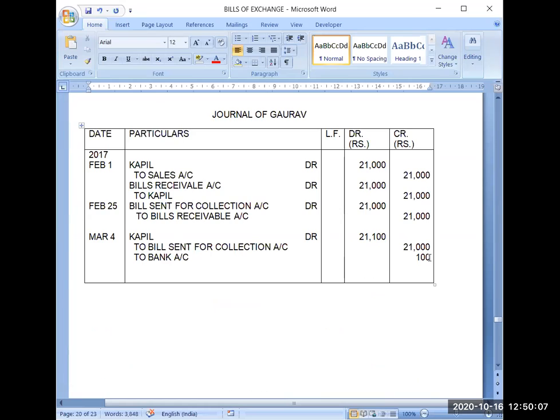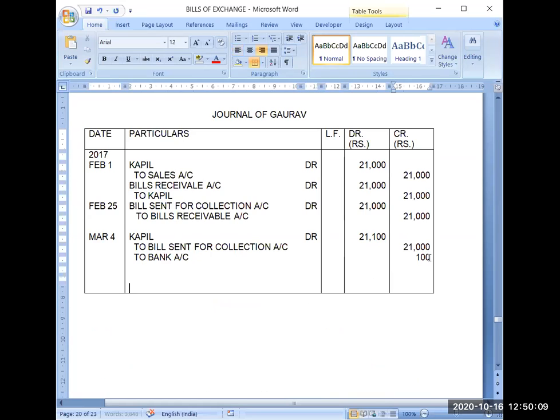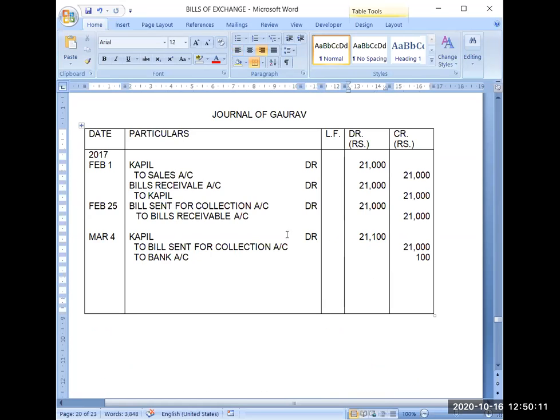We will record in the books of Gaurav. The date of transaction is given, March 20. He is receiving cash, so cash account debit.